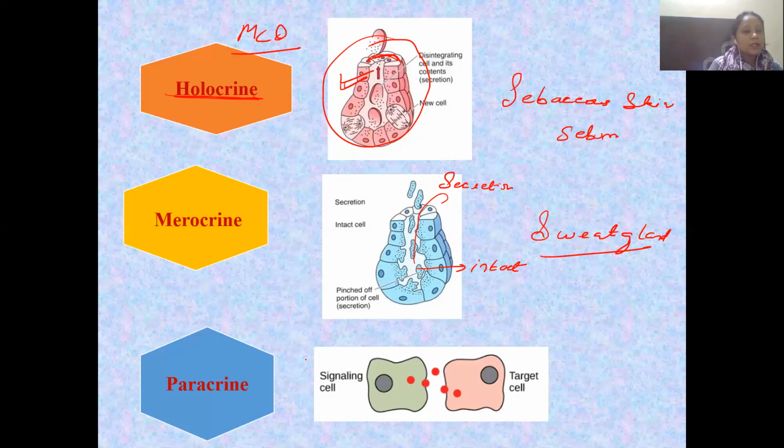Then the last one is the paracrine secretion, or you can say a paracrine gland. Suppose this is a signaling cell which is producing certain releasing factors or certain secretions. Its effect will be shown in the nearby cells. Okay, the cells in the vicinity of this signaling cell are going to be affected by this. This type of gland is known as the paracrine gland. And most of the growth factors which are produced by the cell work in this mode only, in a paracrine secretion way.